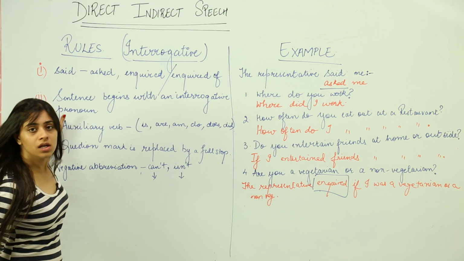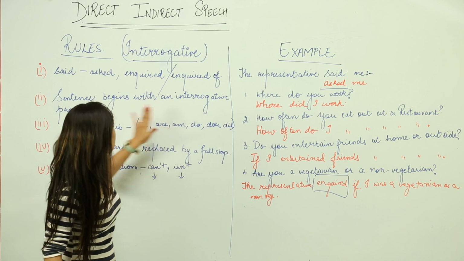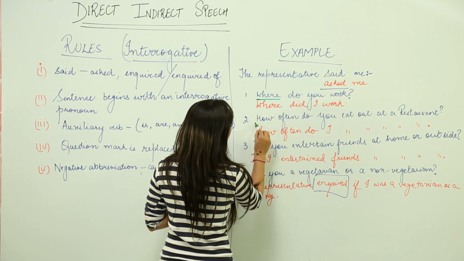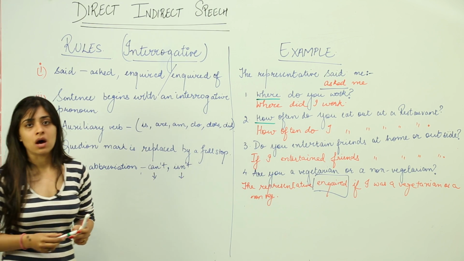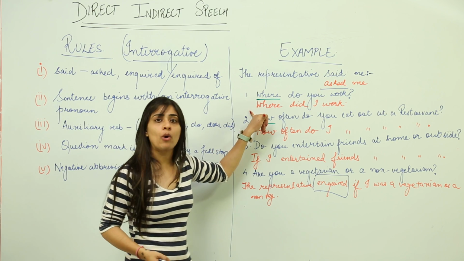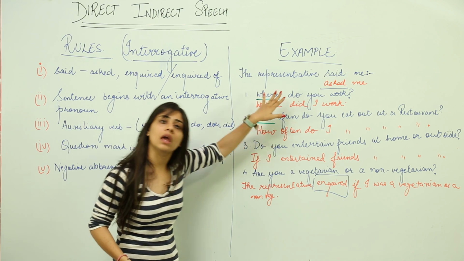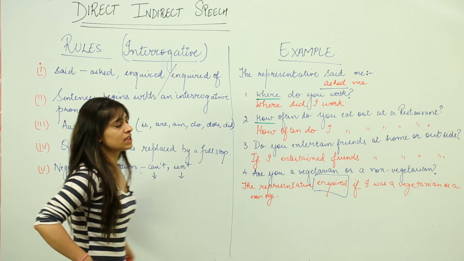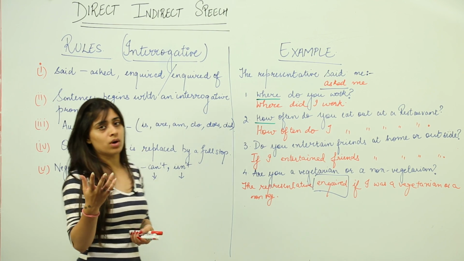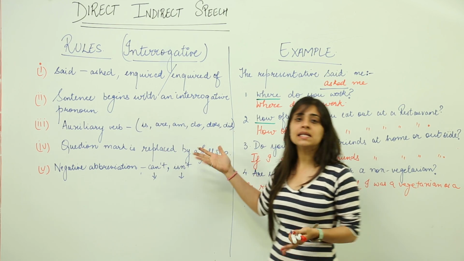Let's move to the second rule. When a sentence begins with an interrogative pronoun, now what is an interrogative pronoun? Words like where and how are interrogative pronouns. In this case, these words remain unchanged even in the reported speech. So a where remains where and a how remains how in the reported speech as well. Now in case of auxiliary verbs, what are auxiliary verbs? Auxiliary verbs are is, are, am, do, does, did.